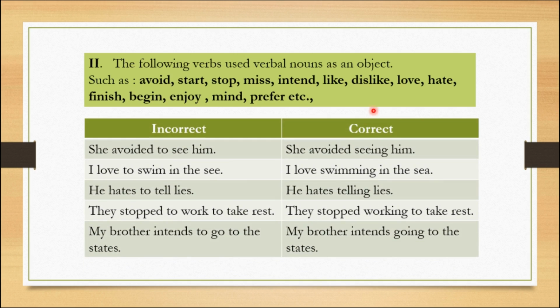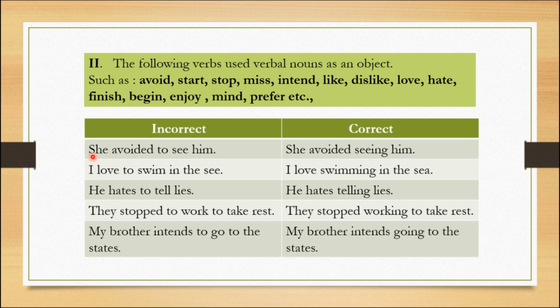Let me give some examples. Let us go through these: avoid, start, stop, miss, intend, like, dislike, love, hate, finish, begin, enjoy, mind, prefer, etc. After all these verbs, we must use verbal nouns as objects.